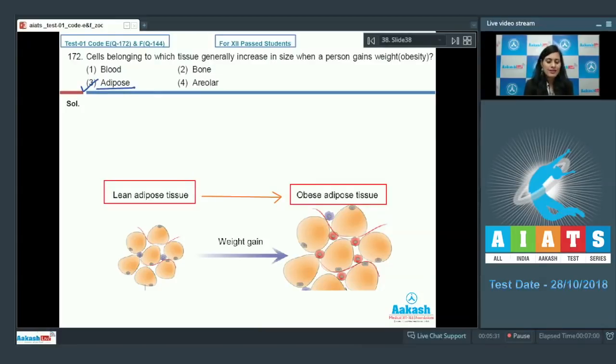Whereas the other options like blood and bone, which are specialized connective tissues, remain constant and do not increase in size in obese people. And the last option, that is areolar, is a loose connective tissue and there is no change in the size of cells of these tissues in obese people. So this is an incorrect option. So the correct answer for this question is option number 3. Let's discuss our next question.